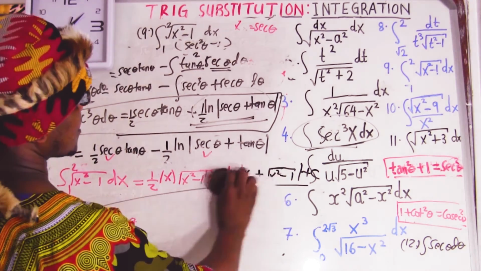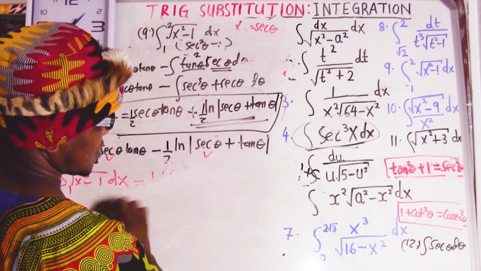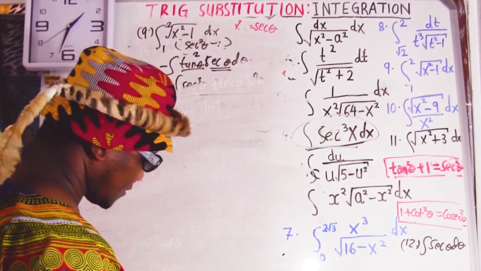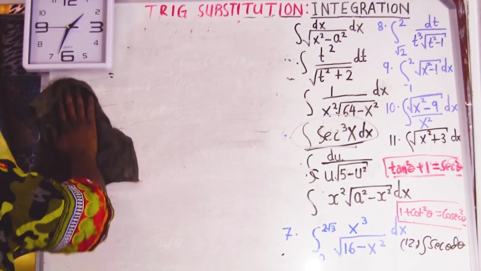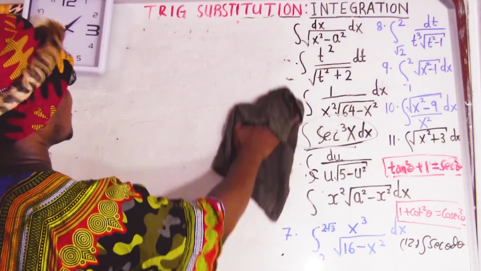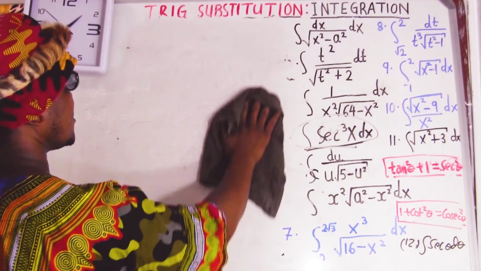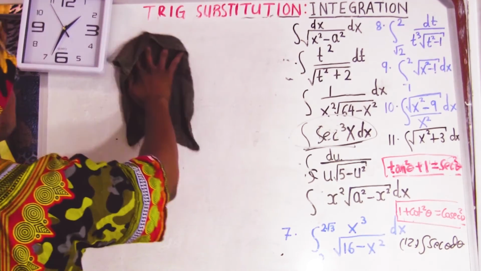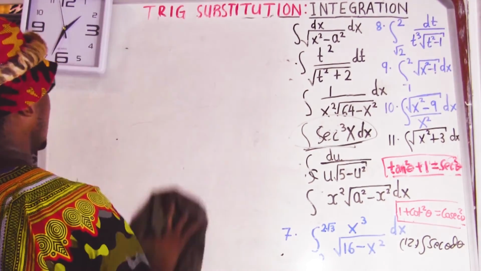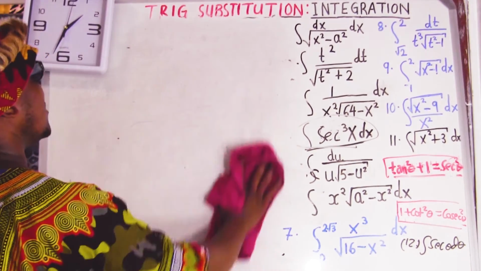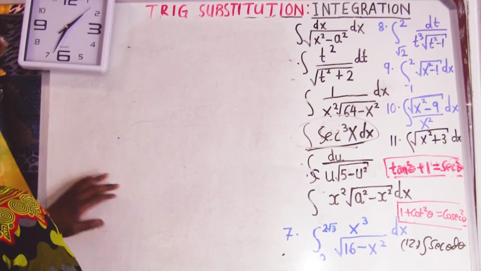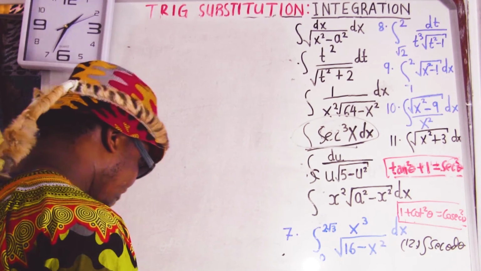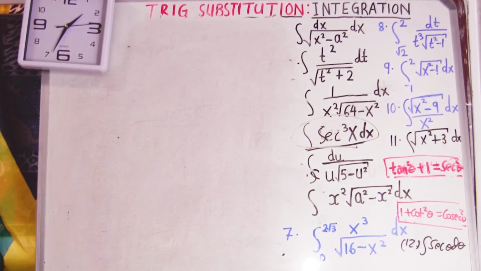Now we go to question number 10. Okay, question number 10.